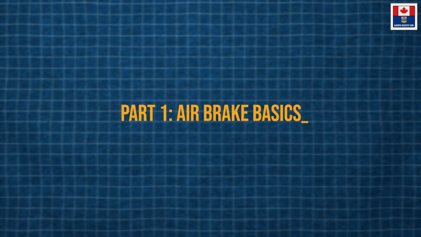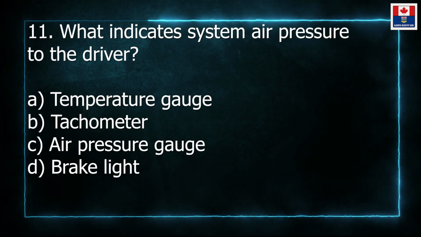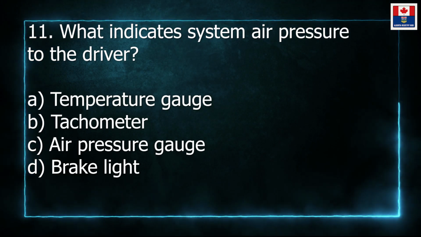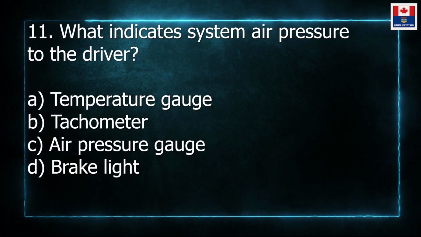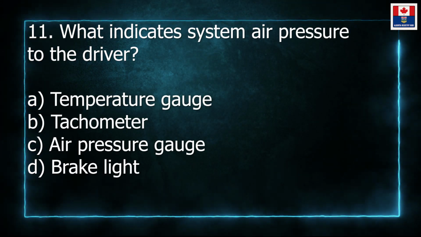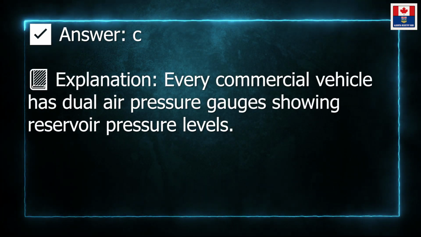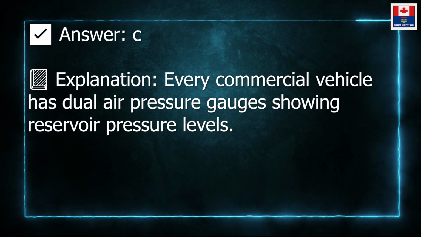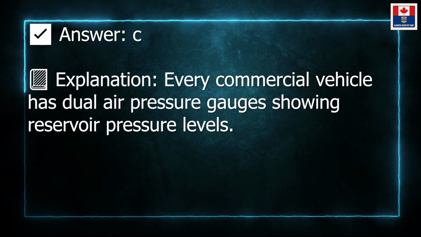Part 1. Air brake basics. 11. What indicates system air pressure to the driver? A. Temperature gauge. B. Tachometer. C. Air pressure gauge. D. Brake light. Answer: C. Explanation: Every commercial vehicle has dual air pressure gauges showing reservoir pressure levels.